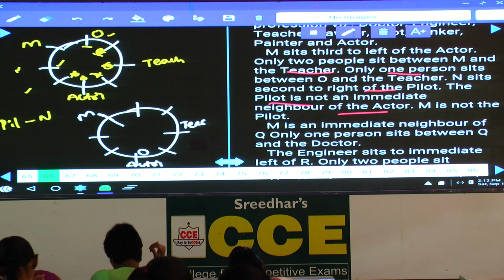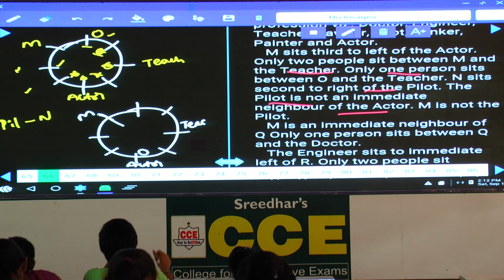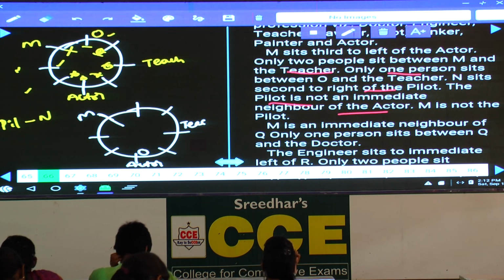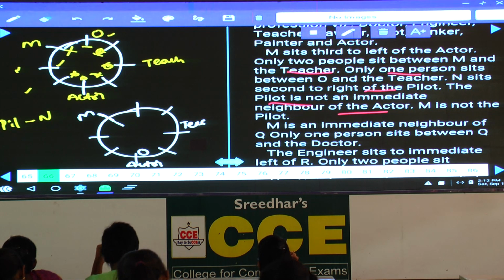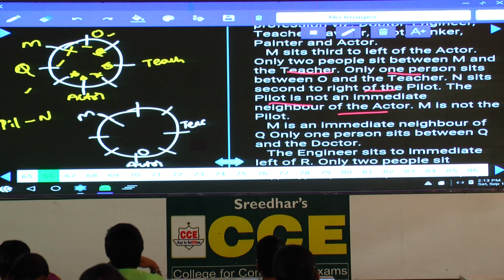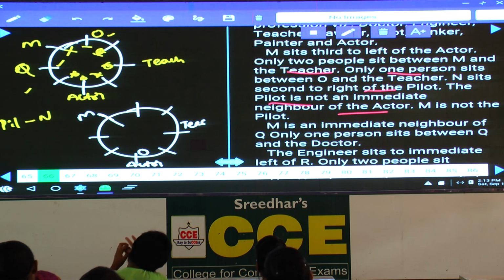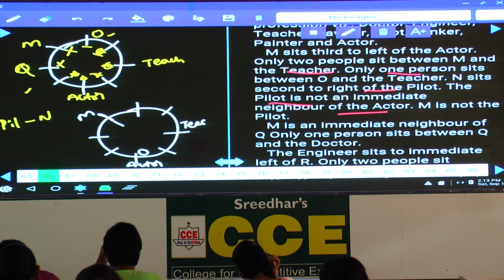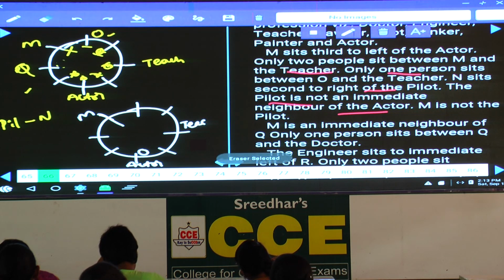The next one, M is not the pilot. M is not the pilot, hence a pilot cannot be here as well. As pilot cannot be here, then M is not the pilot. M is an immediate neighbor of Q. Now M is an immediate neighbor of Q, hence Q must be at this place. M is an immediate neighbor of Q, then pilot cannot be here as well, isn't it? Yes, are you following this one or not?